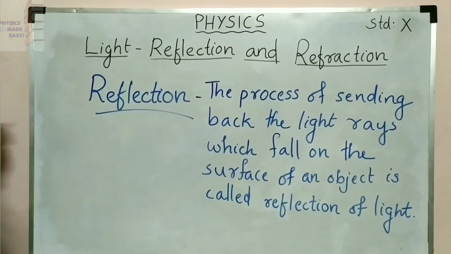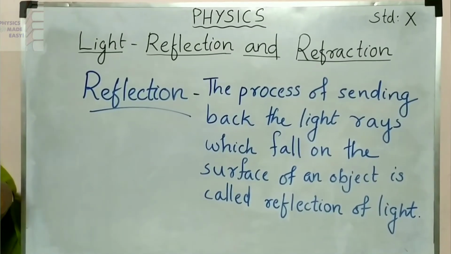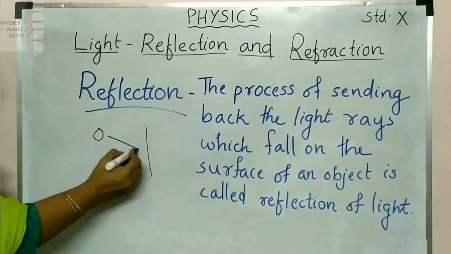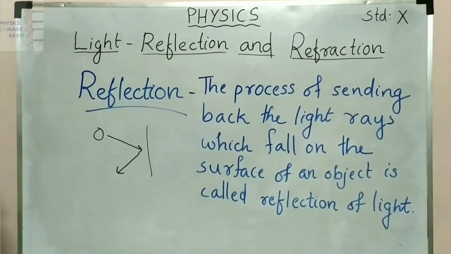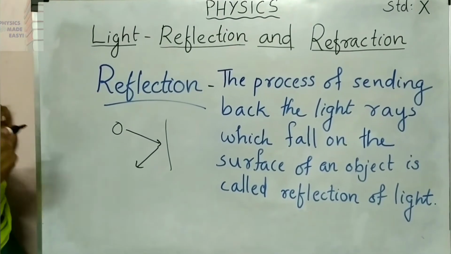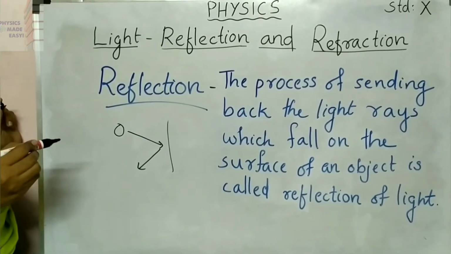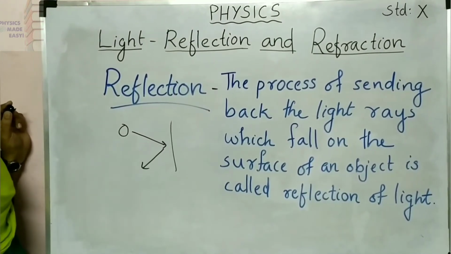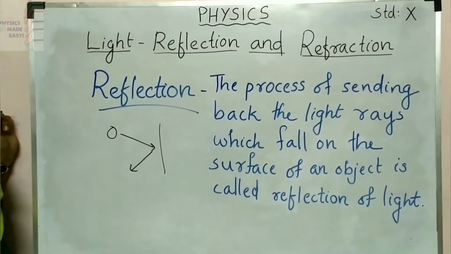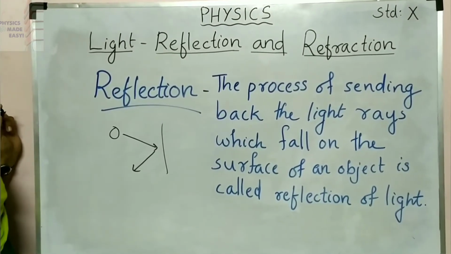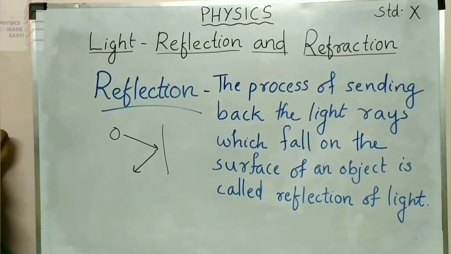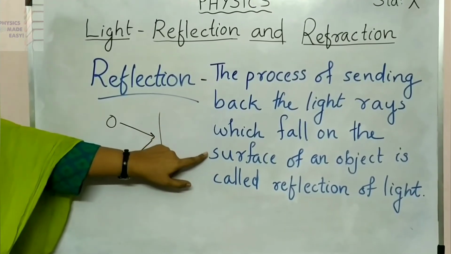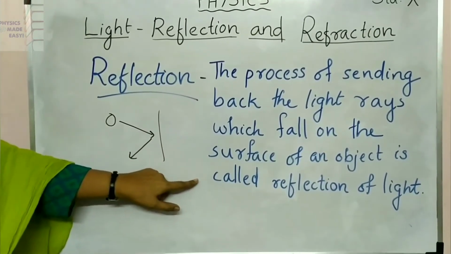What is reflection? If you throw a ball on a wall, what will happen to the ball? The ball will hit the wall, then it will come back. This you know. We can connect this to reflection of light. So what do you mean by reflection of light? Bouncing back of light is called reflection. When light falls on a surface, it will reflect from that surface. How can we define reflection? The process of sending back the light rays which fall on the surface of an object is called reflection of light.